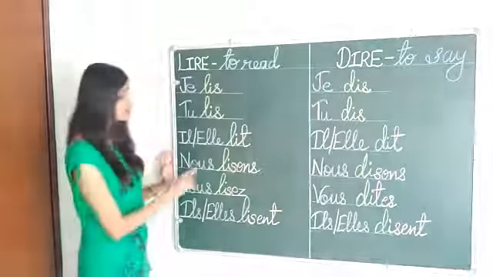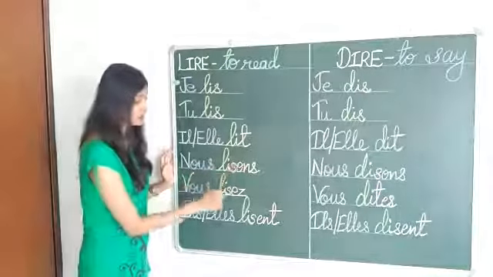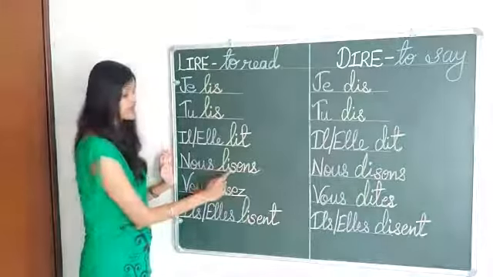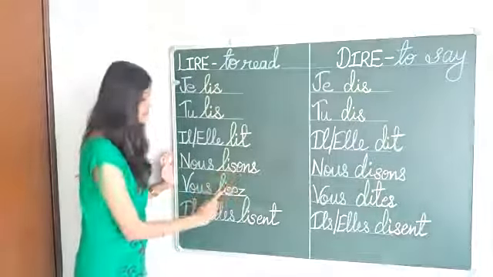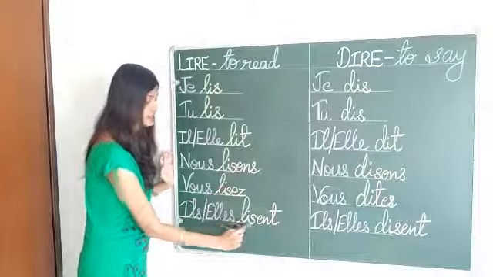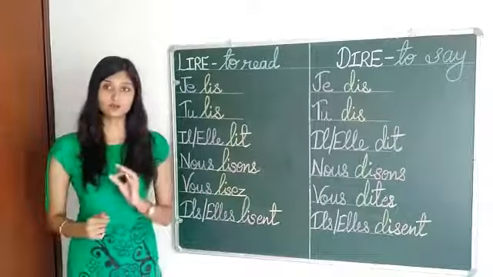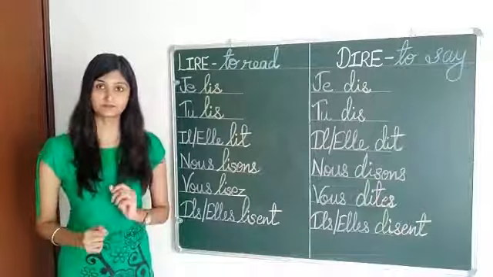So here in verb lire, you are going to put s after li. Lis, lis, lis. Now you are going to put the third group of terminations.